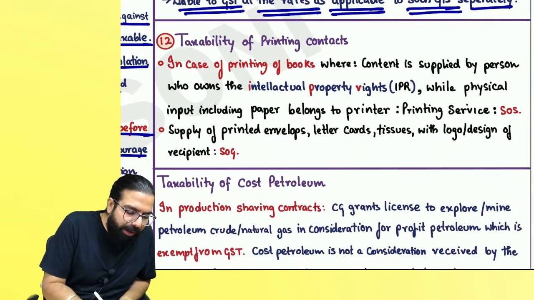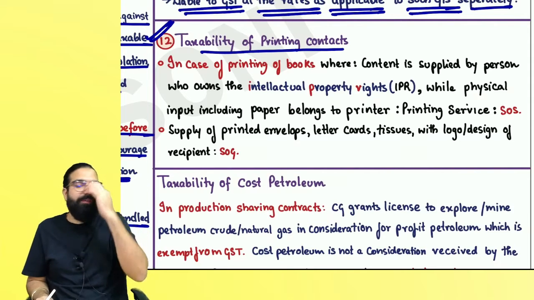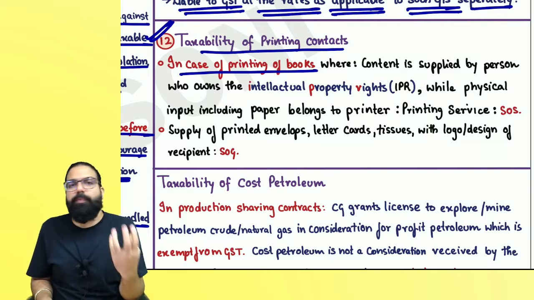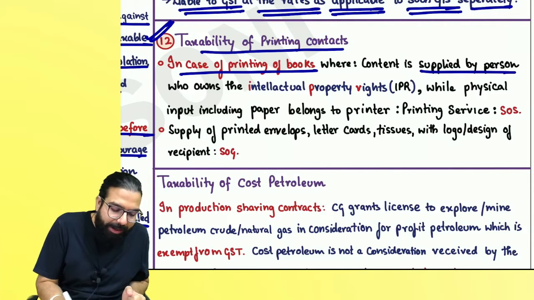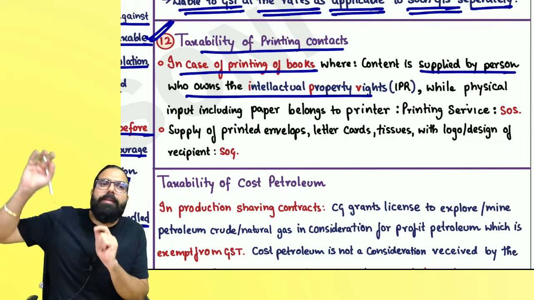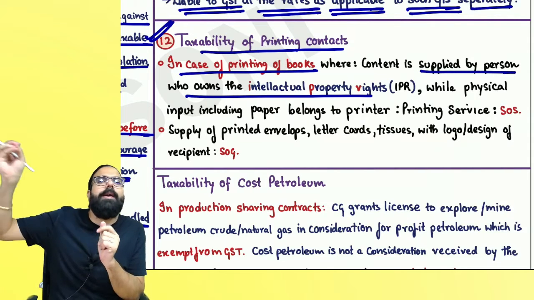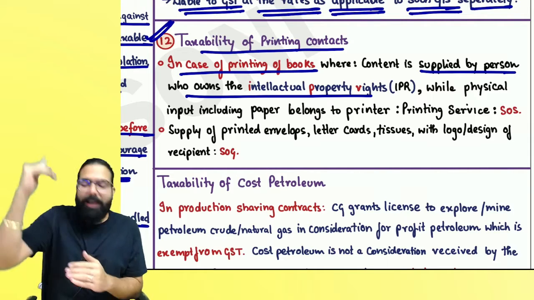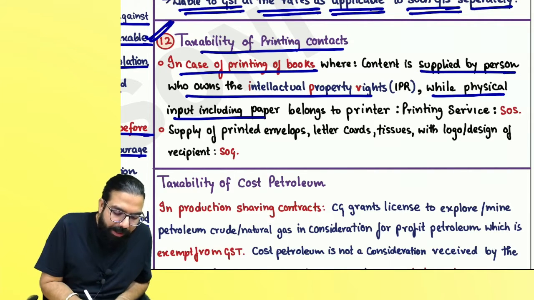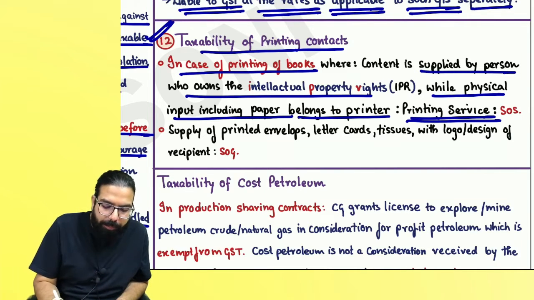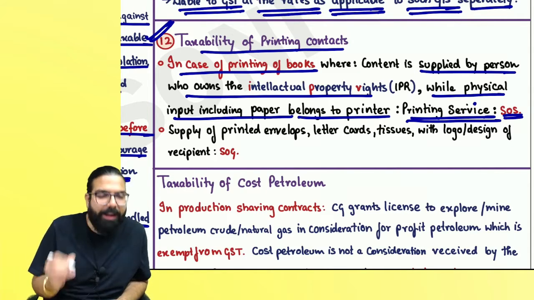The next one over here is taxability of printing contract. It says in case of printing contract where the content is being supplied by the person who owns the IPR. I own the IPR of my book. I gave the content to my printer. The printer gave me printing service and also gave me paper, ink, etc. Principally, while physical input including paper belongs to the printer, principally he has given me what? Printing service, which is a supply of service.